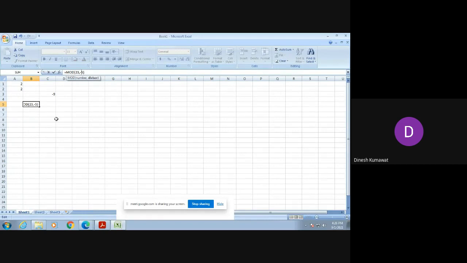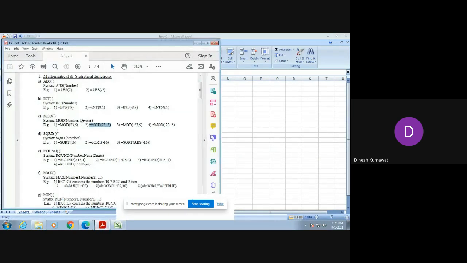Okay, now I am pressing enter. So here you will get it as minus 2. So after dividing 23 by the number minus 5, we will get its remainder to be minus 2. Is it clear what the mod function returns?